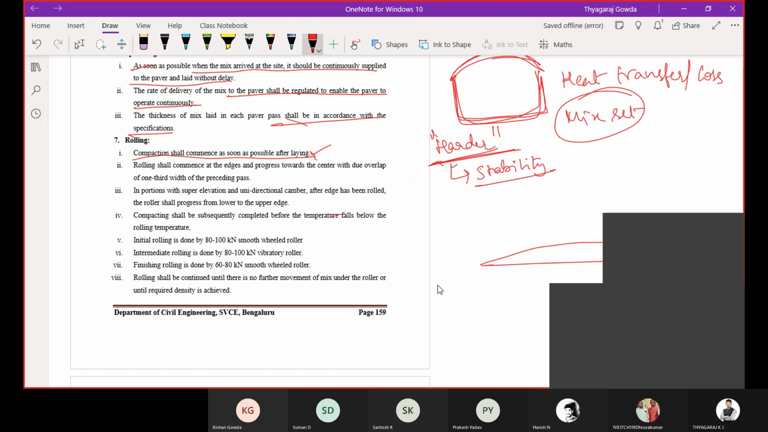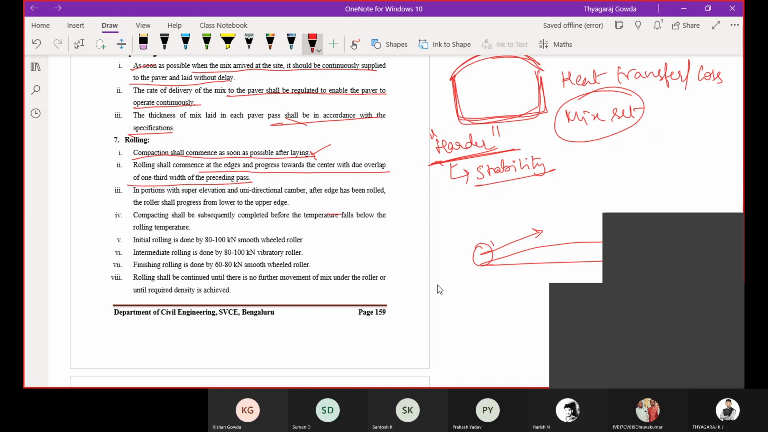Then rolling shall commence at the edges and progress towards the center with a due overlap of 1/3 of the preceding pass. So this is the thing you have to remember: rolling commences at the edges and progresses towards the center. On the other side also, the rolling commences at the edge and progresses towards the center with due overlap of 1/3 of the preceding pass.